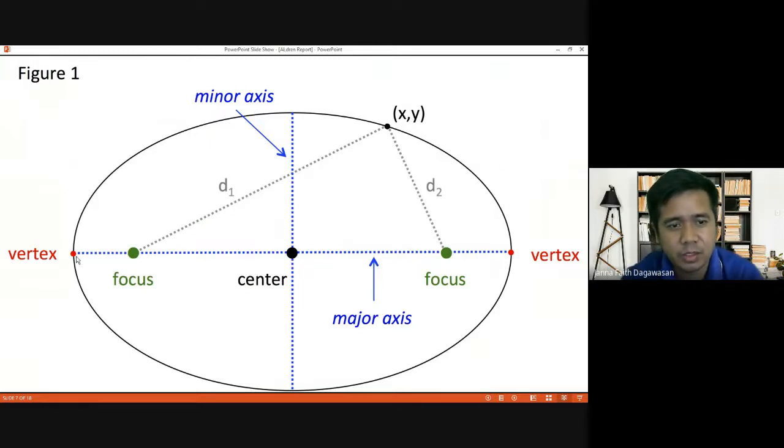Here, the long broken line, color blue, is called the major axis. And then the vertical broken line, color blue, is the minor axis. Now we have the center, that black dot, and then the focus, color green, and the vertex, color red.